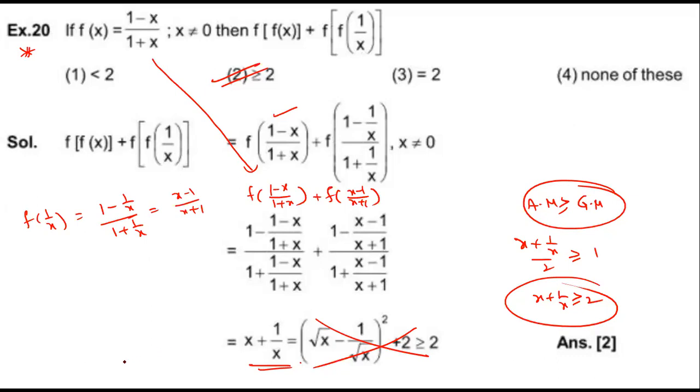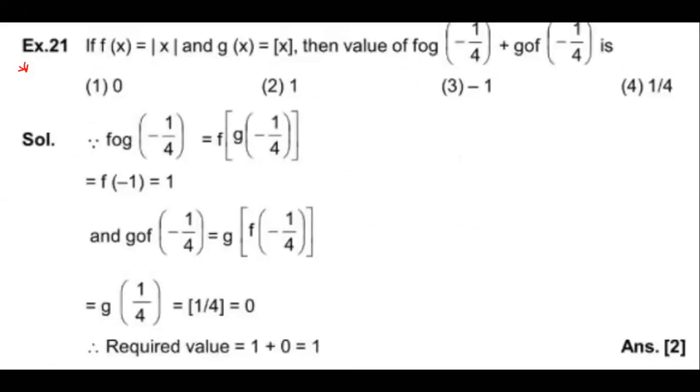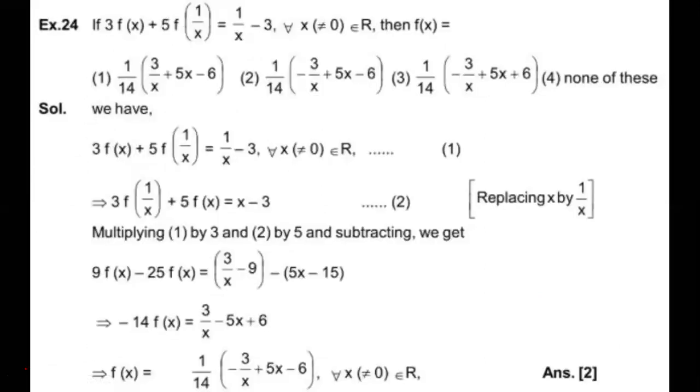Okay. Next one, see. We are discussing problems. So many questions are there, we discuss. I'm sharing this file. You can practice this one, don't worry. 21C, you can practice also 21. Which one is difficult? I will explain. Yeah, this is a beautiful question. 3 times f(x) plus 5 times f(1 by x) is equal to 1 by x minus 3. Then find f(x). See carefully.